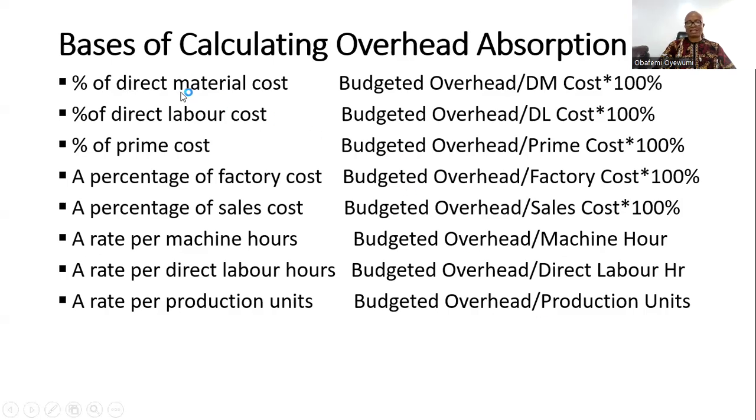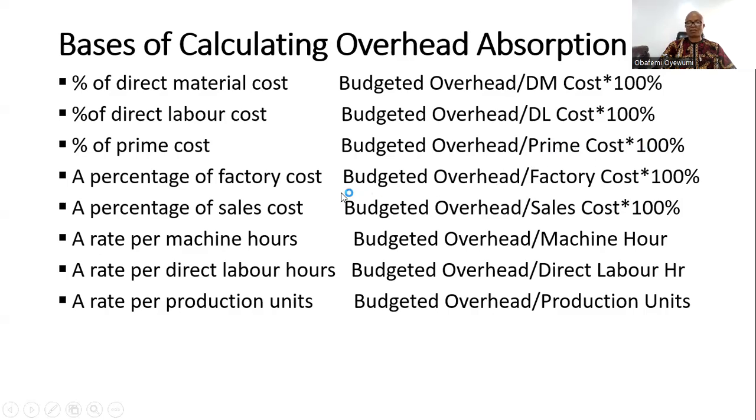One is percentage of material costs, which is arrived at by calculating budgeted overhead divided by direct material costs times 100%. Percentage of direct labor costs is arrived at by dividing the budgeted overhead by the direct labor cost and multiplying it by 100%. Percentage of prime cost is arrived at by dividing budgeted overhead by prime cost and then multiplying by 100%.